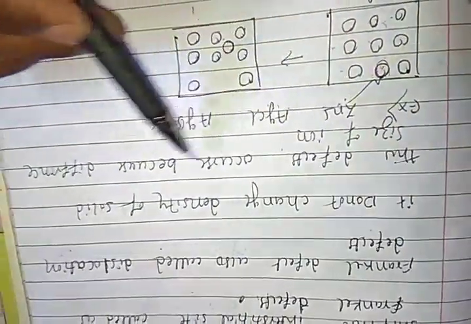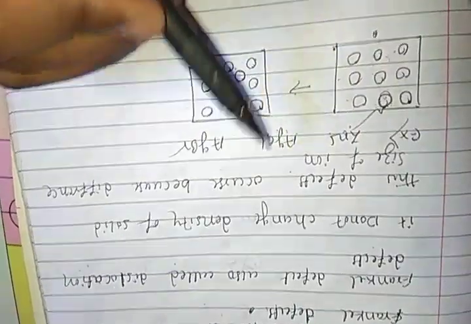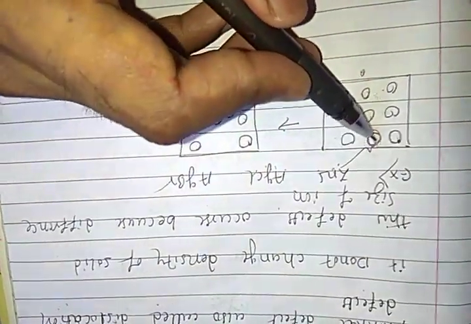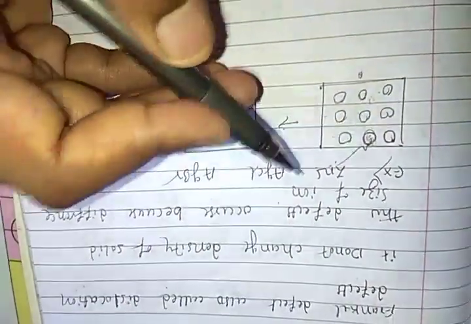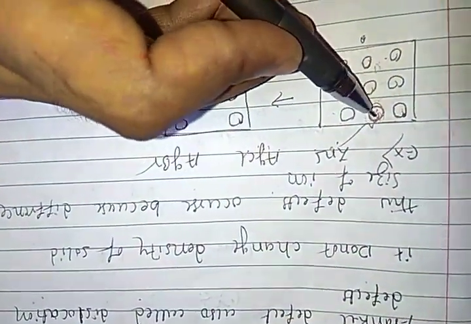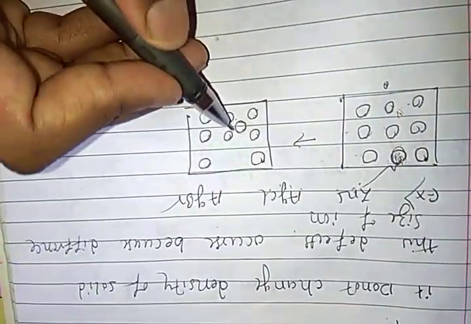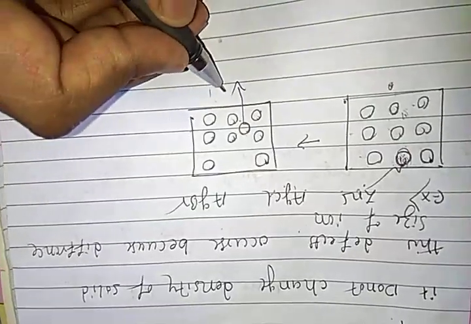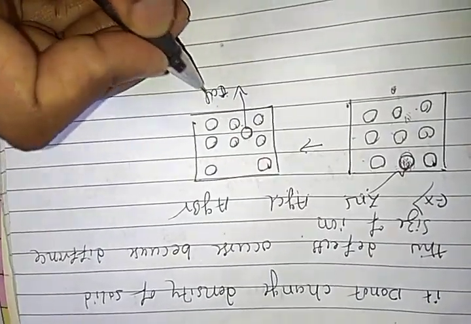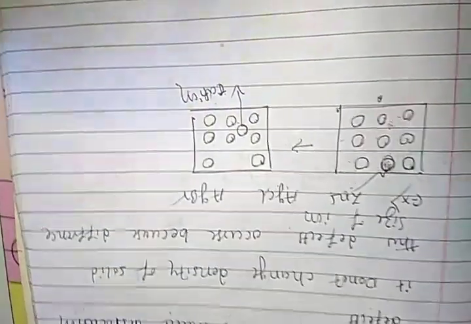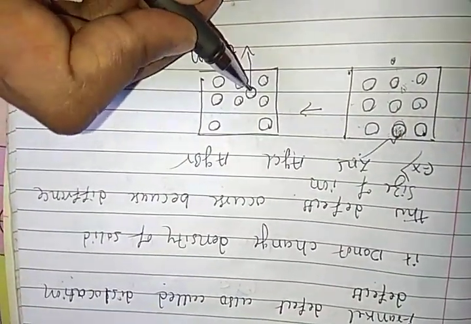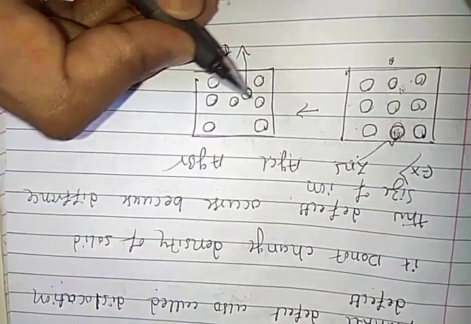This defect occurs because of the difference in size of the ions. So why does this happen? Why are constituent particles shifted into interstitial sites? Because the constituent particle shifting into the interstitial site is the cation. The cation is a very small size and shifts into the small volume in between this row.